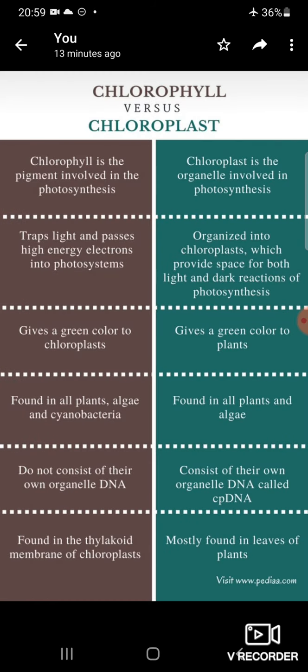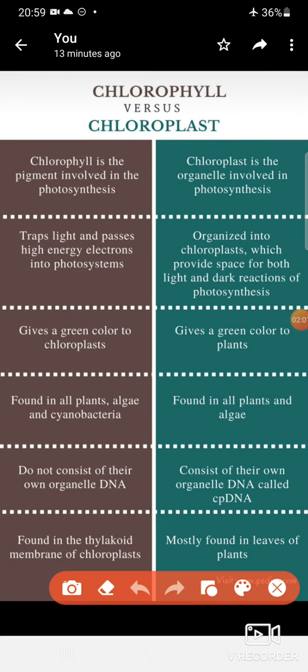Next, what is the difference between chlorophyll and chloroplast? These two are totally different. So let us discuss chlorophyll and chloroplast. Chlorophyll is the green pigment due to which the plants carry out the process of photosynthesis. It traps light and passes high energy electrons into photosystems.